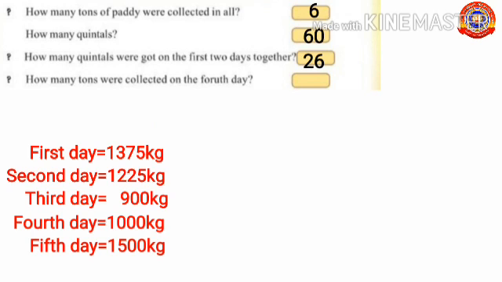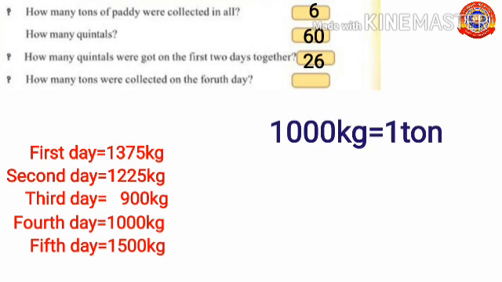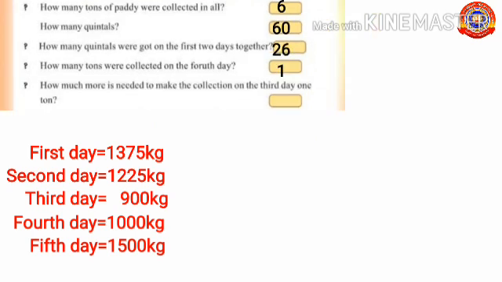Next question. How many tons were collected on the 4th day? See, on the 4th day, 1000 kg of paddy were collected. 1000 kg equals 1 ton. So, how many tons were collected on the 4th day? Yes, 1 ton. Then last question.